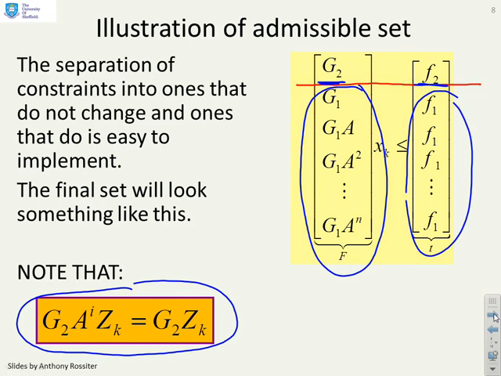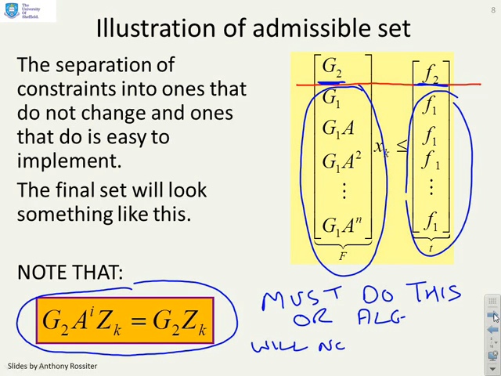So it's a very subtle difference, but you must do this, okay, or your algorithm will, this is the key thing, not converge. Because essentially we've got this equation that R minus D is a constant.